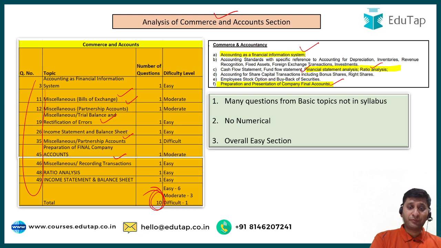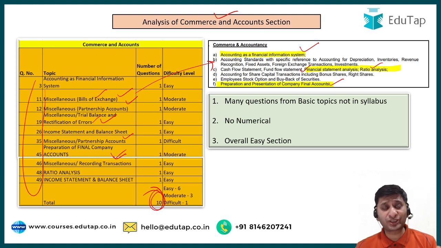So these cannot be tagged directly to syllabus, but these are either core topics or basic topics of commerce and accounts. For example, bills of exchange, rectification of errors, recording of transactions, that is debit and credit. These are core of commerce and accounts. You cannot proceed without understanding of these concepts. So many questions were from the basic topics which were not in syllabus, though I think if you would have read any book or if you have done any course, it would have been covered there. It was covered in our course very specifically, very holistically, very comprehensively.